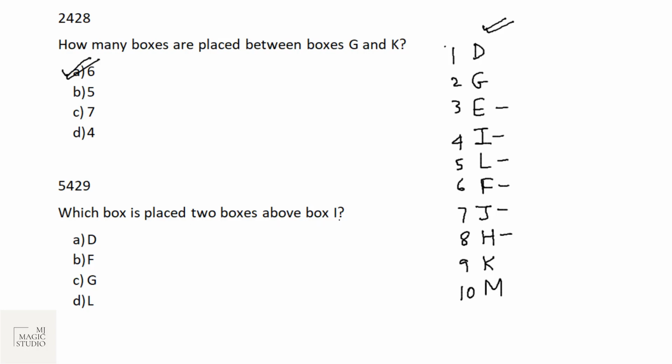Which box is placed 2 boxes above I? Above I, 2 boxes is D. Option A is the pick.